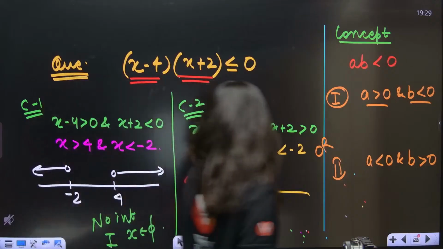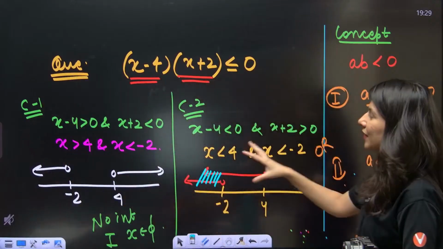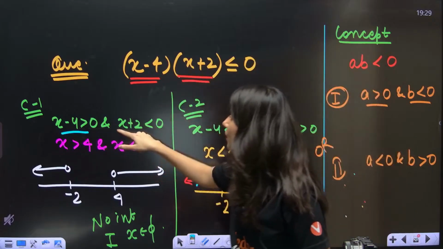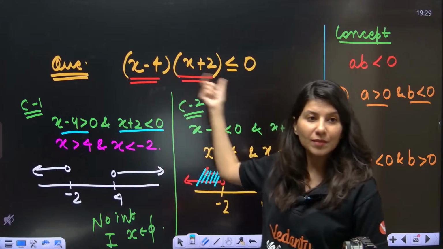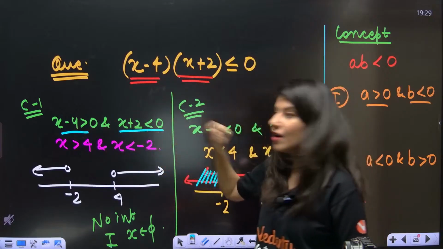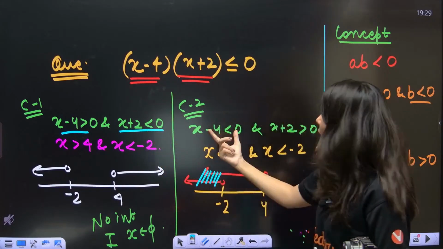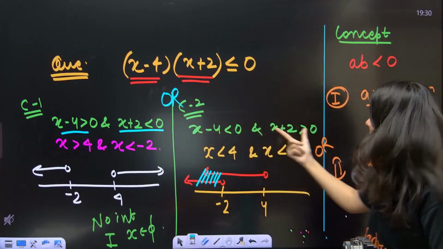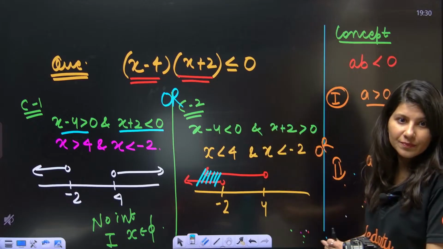So see what we did, product of two quantities negative. I want the product negative, meaning one positive, one negative, or the first one negative, second one positive.